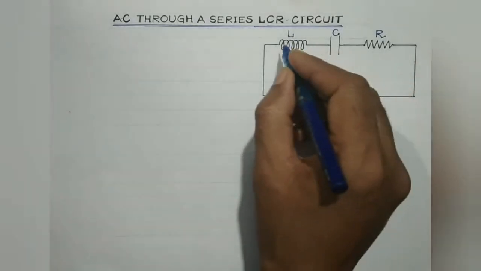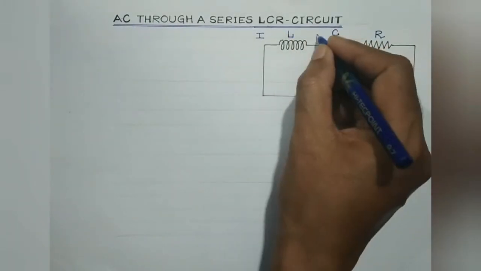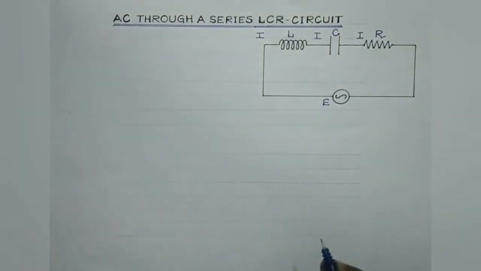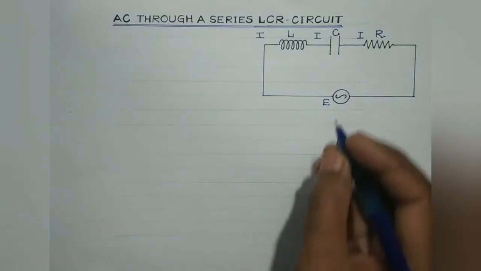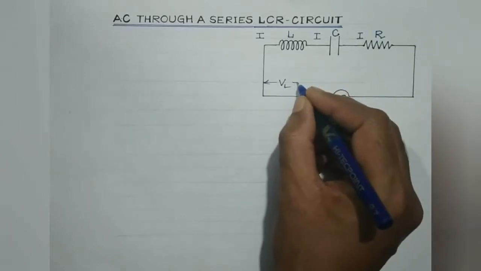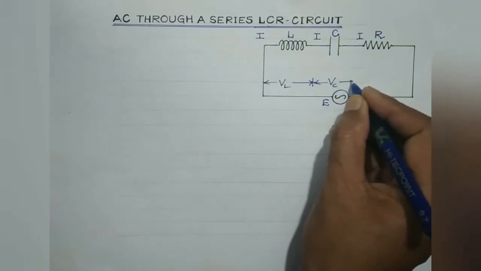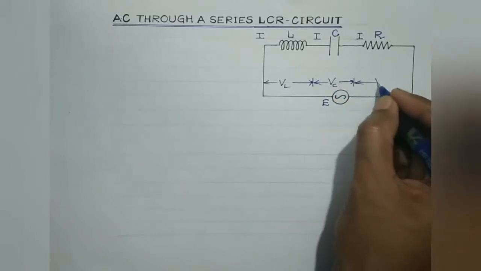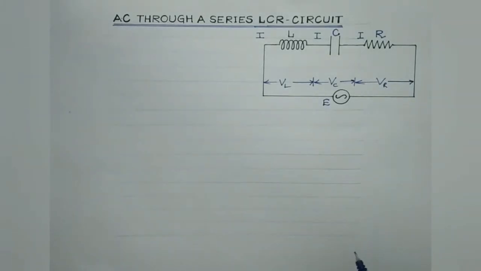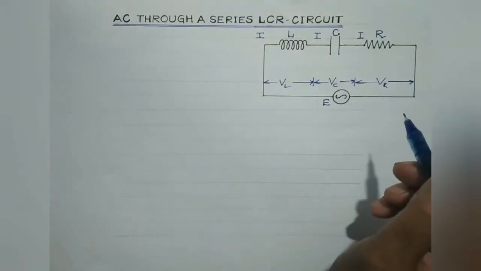Now students, since all the three are connected in series, therefore at any given instant the current flowing across each of these three circuit elements must be constant, right? Also let VL, suppose this is VL, then this is VC, and VR be the instantaneous values of voltages across the inductor, the capacitor, and the resistor respectively, right?